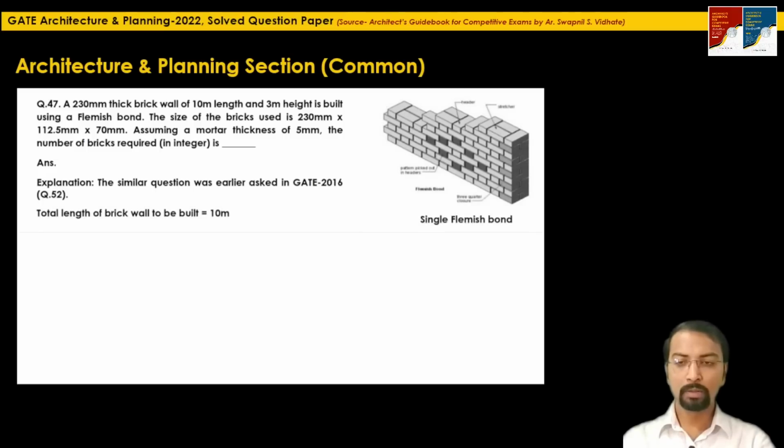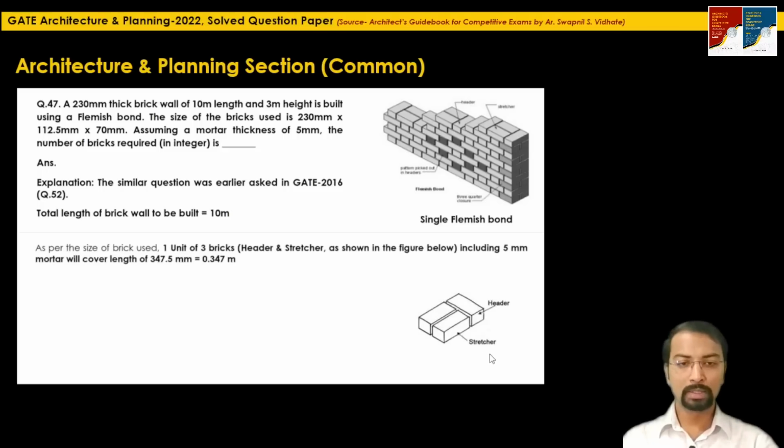So let's solve this. The total length of wall to be built as per the question is 10 meter. Just simply draw the sketch of Flemish bond, one header and one stretcher. This is the sketch showing the Flemish bond. As per the similar logic, they have mentioned the width as 112.5 mm, and the length of the brick is 230 mm.